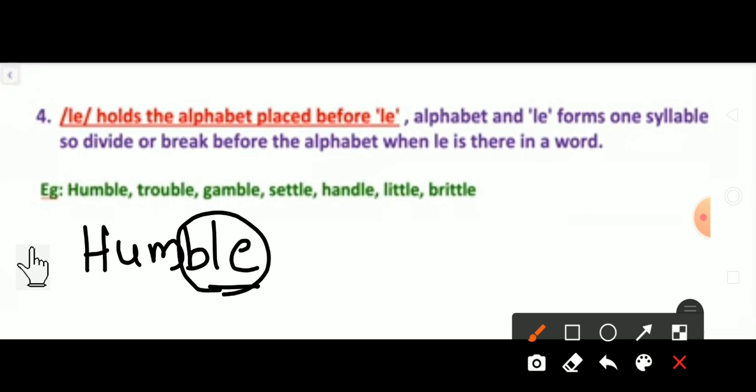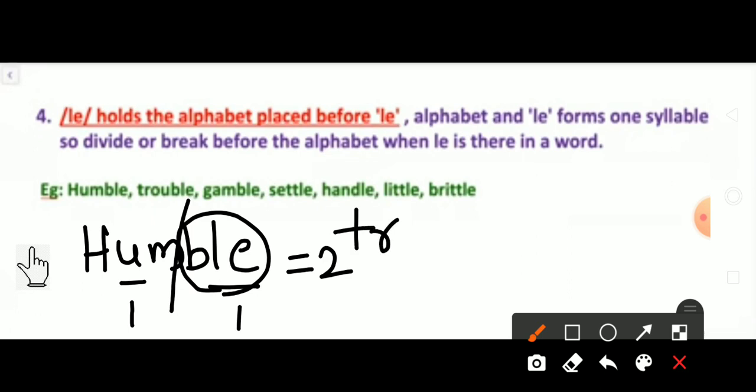Before that, you have to first find what the rule is. We have to find out the vowels. U and E here. These three make one. So, here is one syllable. Here is one syllable. Total two syllables are there. But how to divide? You have to divide before the BLE. So, humble.